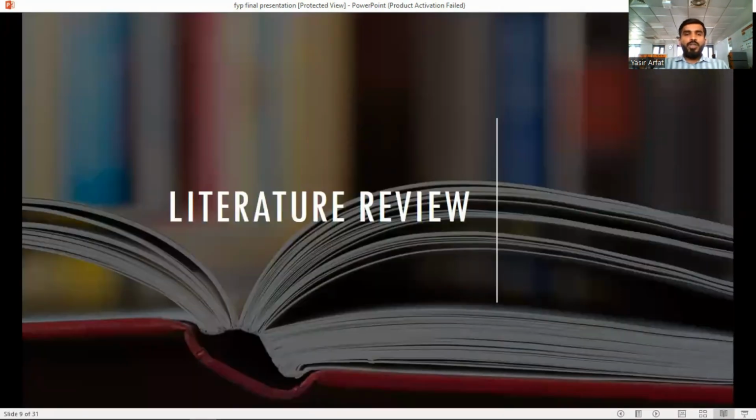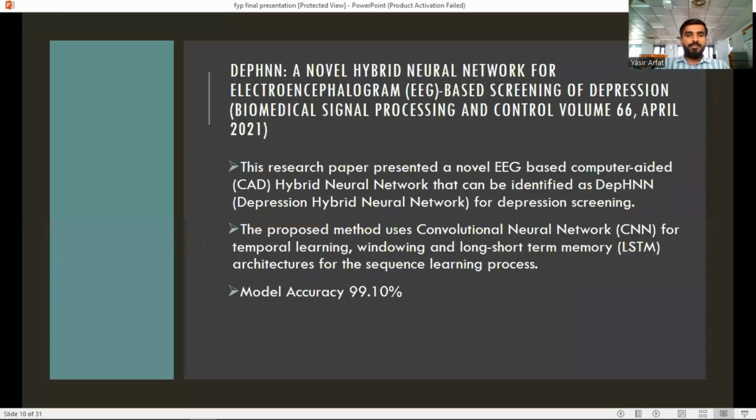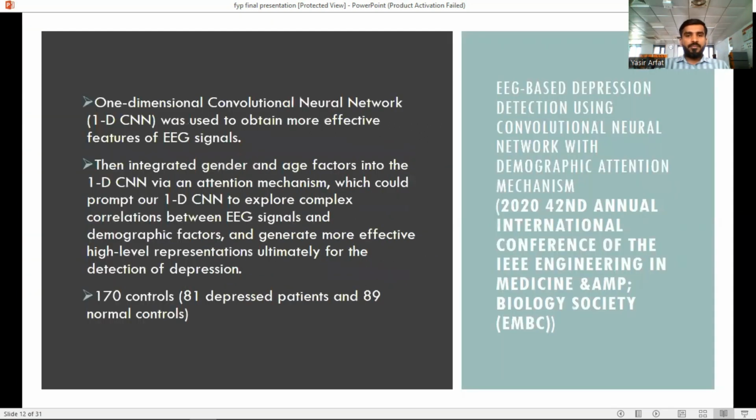Literature review. So, we had read so many papers about AI, such as a deep hybrid model using convolution neural network CNN along with long short-term memory LSTM architectures used to detect depression using EEG signals. The second one is a novel hybrid neural network paper, which involves a hybrid neural network identified as DEP-HS for depression screening.